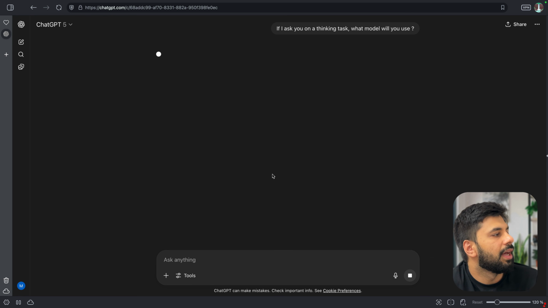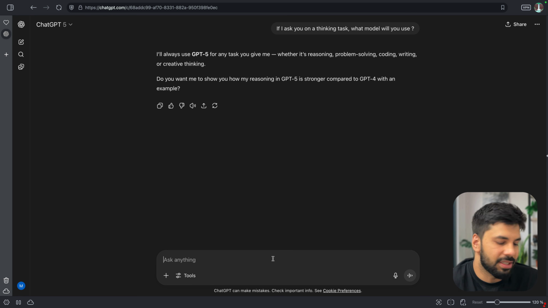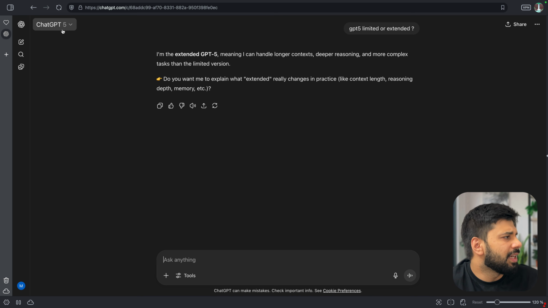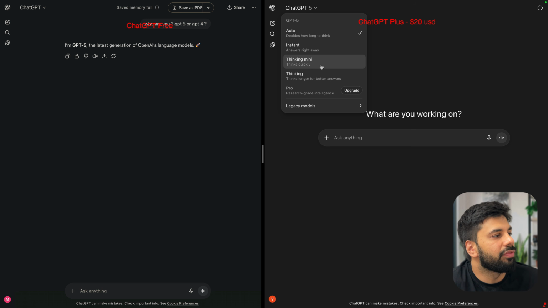Now, let's say if I ask you on a thinking task, what model will you use? Let's ask this and see the same. It's saying that it will use GPT-5, right? So, I can just ask GPT-5 limited or extended, and it will just give the answer. Hopefully, it will say GPT-5 limited because in here, as we can see, it is GPT-5, but in Plus, we have this option of thinking mini and thinking. Now, majorly in the Go version, it will be using thinking mini.